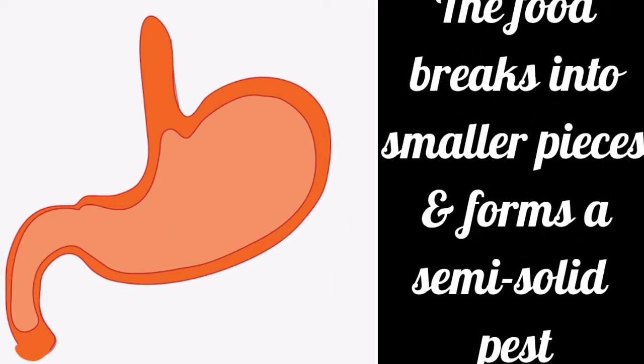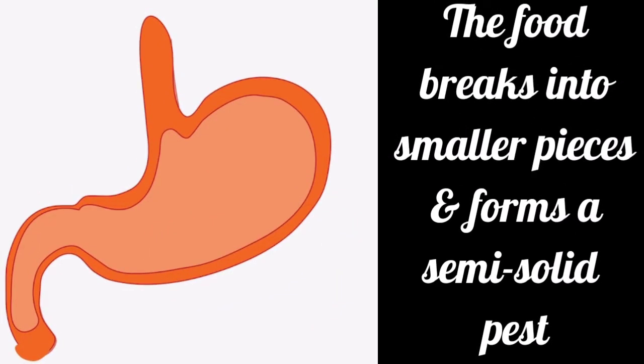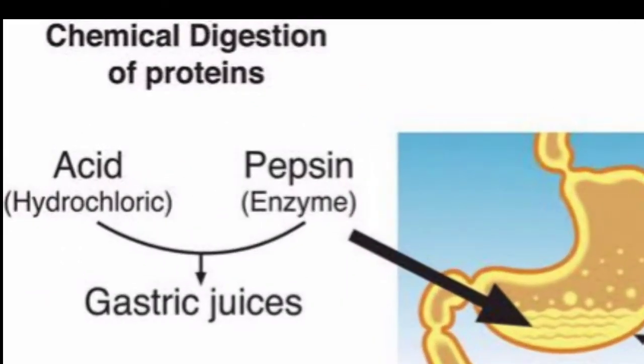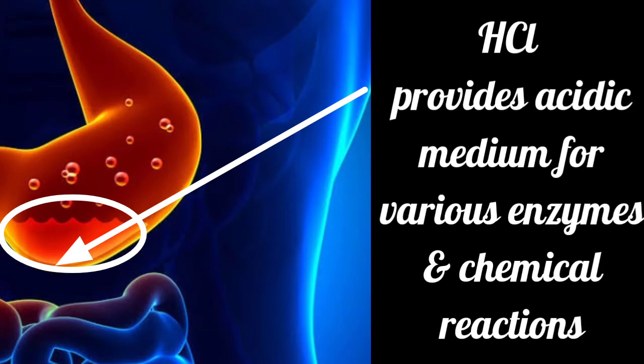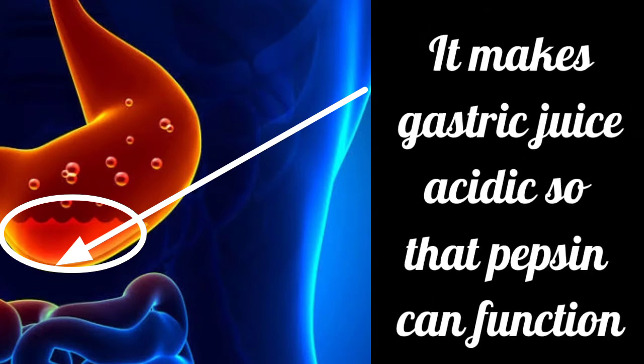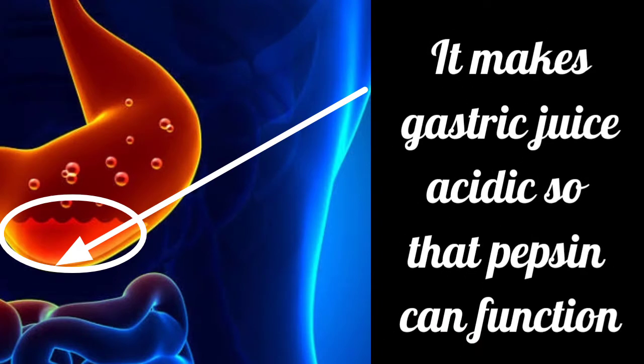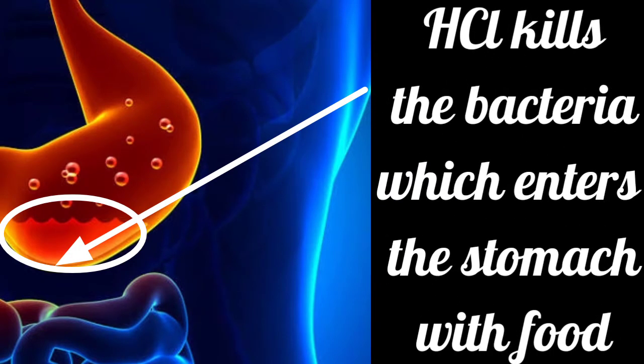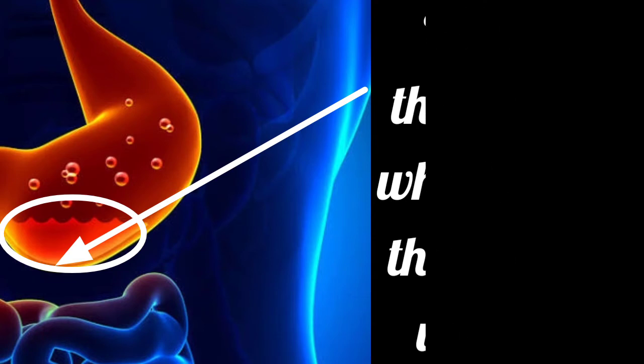The food in the stomach breaks down into smaller pieces and forms a semi-solid paste. The stomach contains tubular glands in its wall and they secrete gastric juices such as hydrochloric acid, which is HCl, then pepsin and mucus. HCl provides an acidic medium for various enzymes and chemical reactions. It makes gastric juice acidic so that pepsin can function. It kills the bacteria which enter the stomach with food.